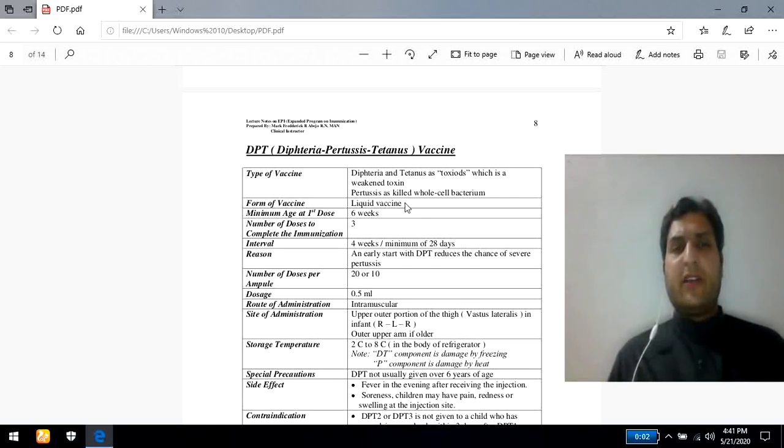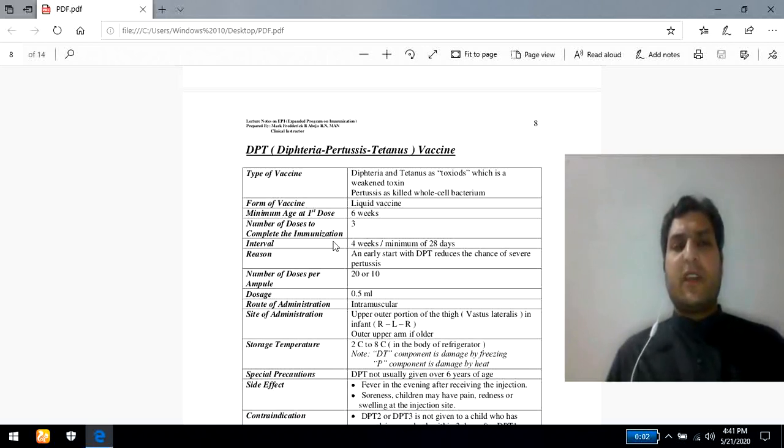Minimum age at first dose: the first dose of the DPT should be administered at 6 weeks. Once your newborn babies or children reach 6 weeks, the first dose of the DPT should be administered. Number of doses to complete the immunization: in case of DPT, we administer a total of 3 doses. Total 3 doses of the DPT are sufficient for newborn babies and children to complete the immunization program.